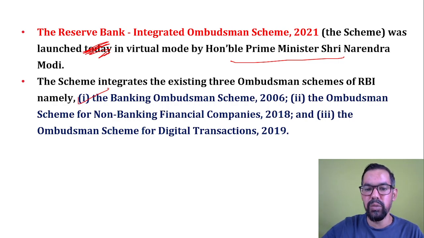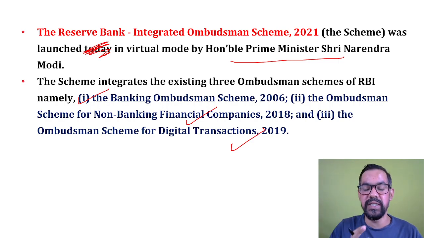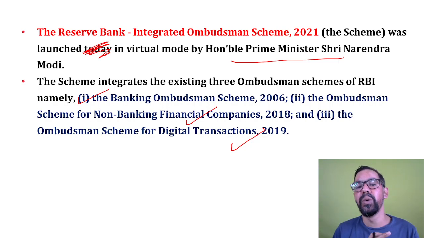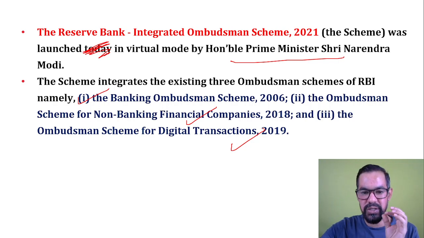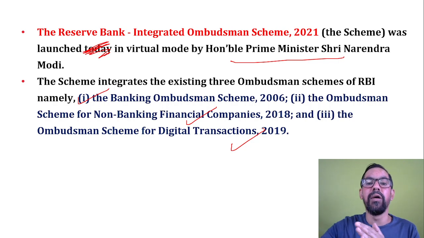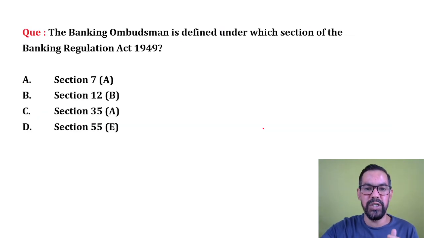Earlier we had the Banking Ombudsman Scheme 2006, the NBFC Ombudsman Scheme 2018, and the Ombudsman Scheme for Digital Transactions 2019. Now all these three schemes are merged into one, known as the Integrated Ombudsman Scheme 2021. This is very important for examination purposes. Please remember all the three schemes along with the Integrated Ombudsman Scheme 2021.